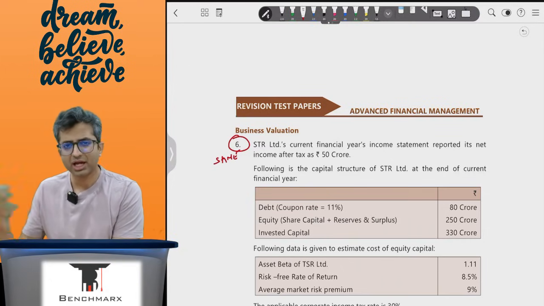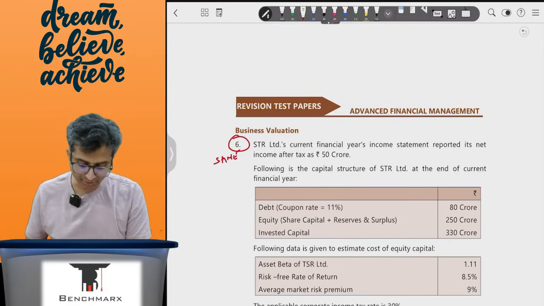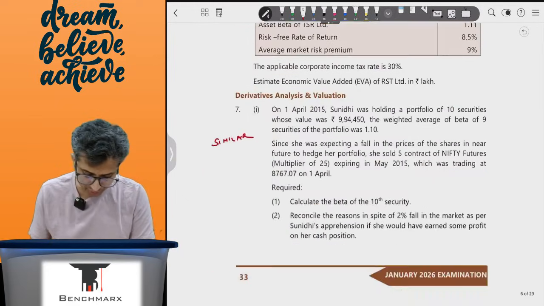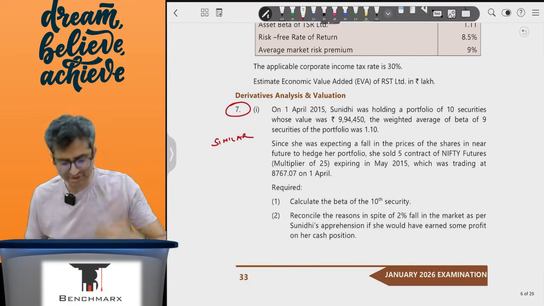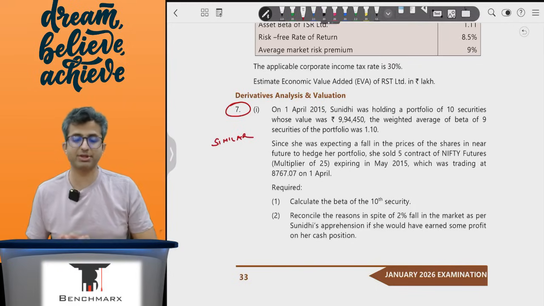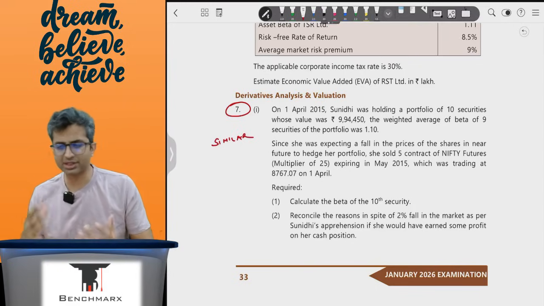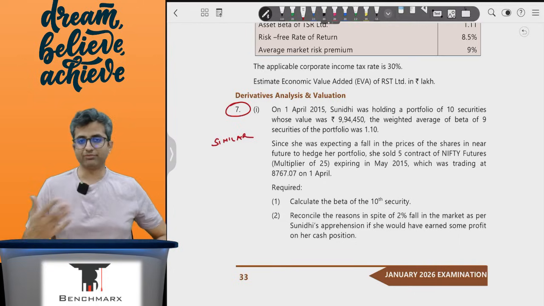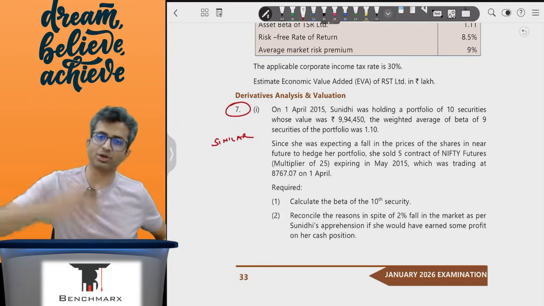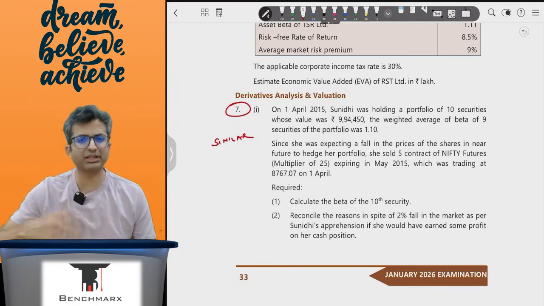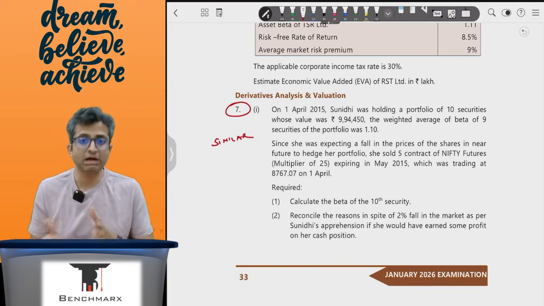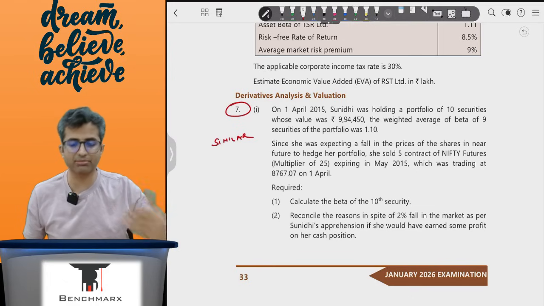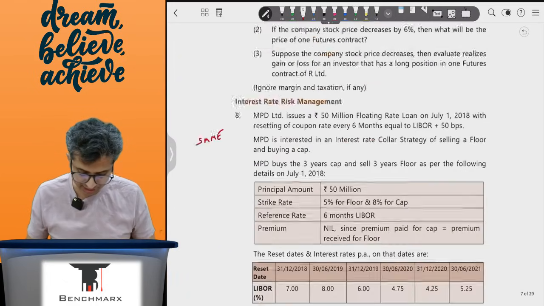I think we have added it somewhere at the end of your economic value added section. So there's again nothing new over here. This is a question which the institute is preferring to ask these days. It is based on the index futures hedging, question number 14 that is there. Whether you have taken it from us or done it somewhere else, these types of questions would have been covered. So I'm not taking my time in discussing the same.